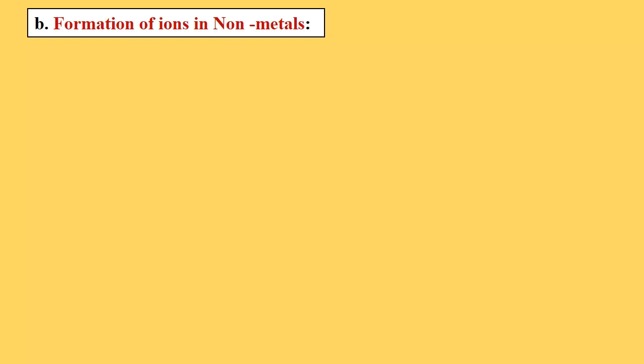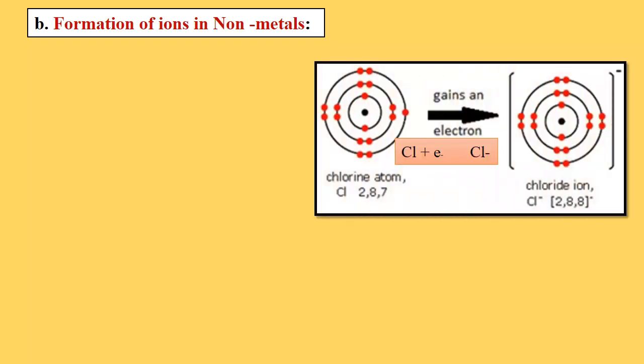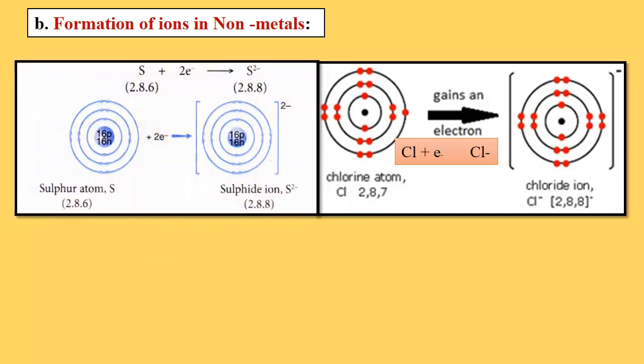But in the case of non-metals, look at chlorine. It has 2, 8 and 7. It needs only 1 electron to complete the octet, so it will gain an electron. When it gains one more negative charge, chlorine turns into a chloride ion with 18 negative charges. Similarly, sulfur, 16 electrons, needs only 2 electrons to complete the octet.